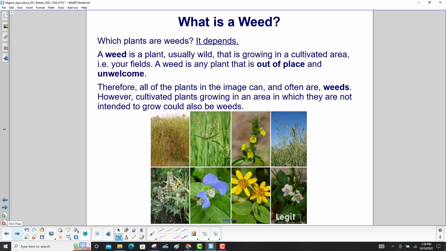A weed is a plant, usually wild, that is growing in a cultivated area, i.e. your fields. A weed is any plant that is out of place and unwelcome. Therefore, all of the plants in the image can and often are weeds. However, cultivated plants growing in an area in which they are not intended to grow could also be weeds.